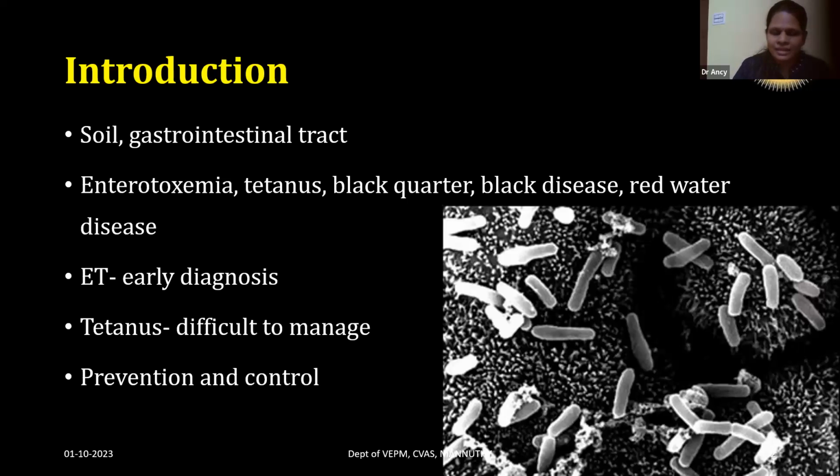Early diagnosis of enterotoxemia is very important for the management of enterotoxemia cases. And even though we diagnose tetanus early, it may be difficult to manage tetanus cases. So, a thorough knowledge about Clostridial diseases is important for the effective prevention and control of diseases so as to maintain good herd health management. I will be discussing the most important Clostridial diseases in goats.